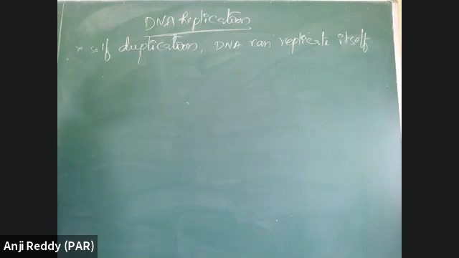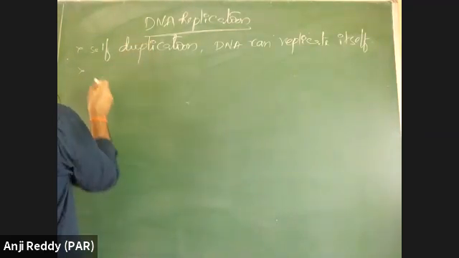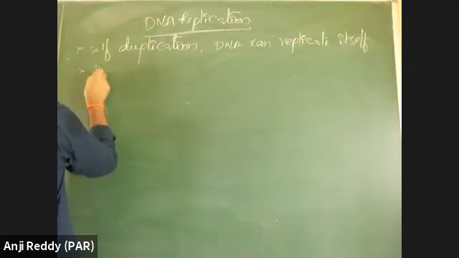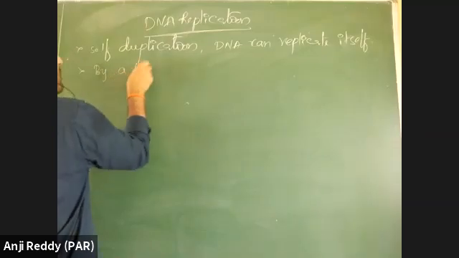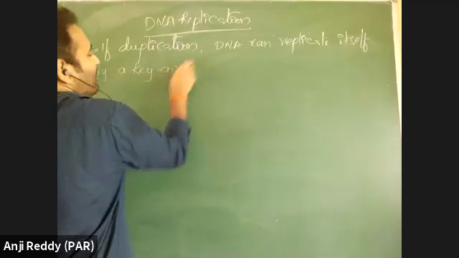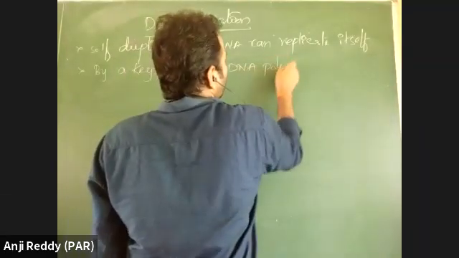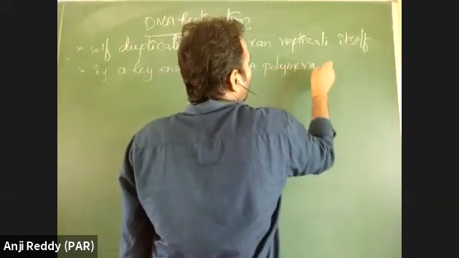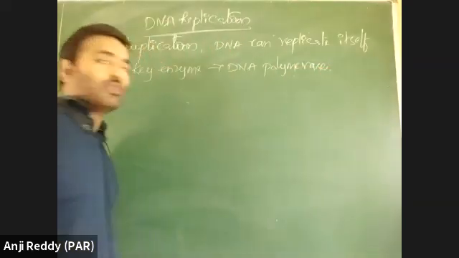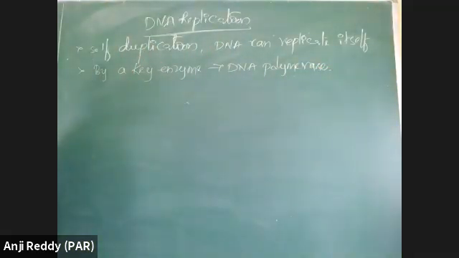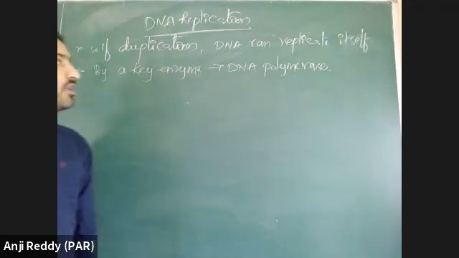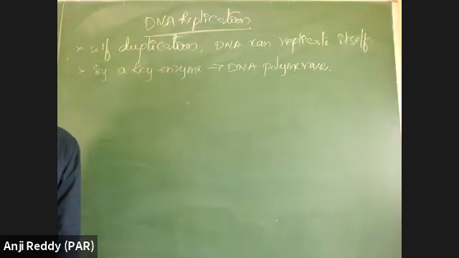It has the ability to produce its own copies. And how can it replicate itself? By a key enzyme. What is the key enzyme? DNA polymerase. With the help of DNA polymerase, it can produce its own copies. So the key enzyme involved in DNA replication is DNA polymerase.